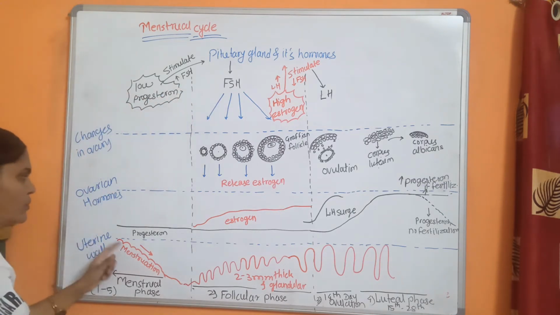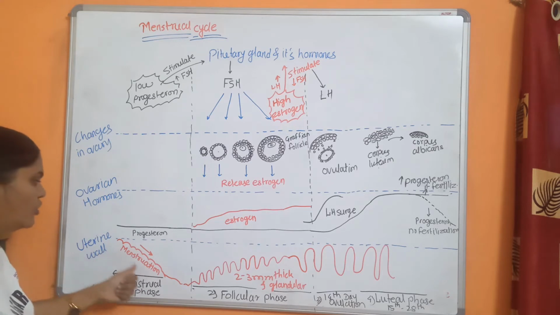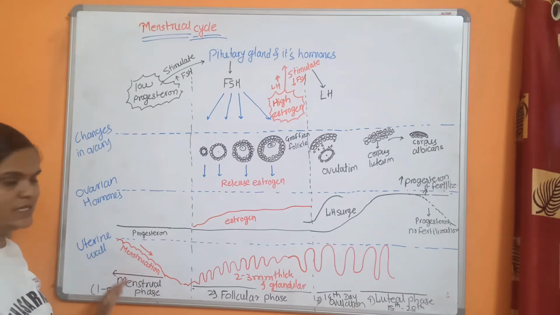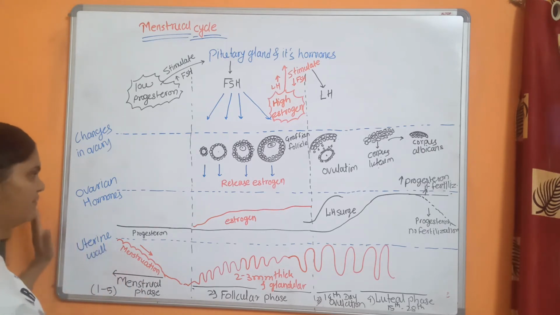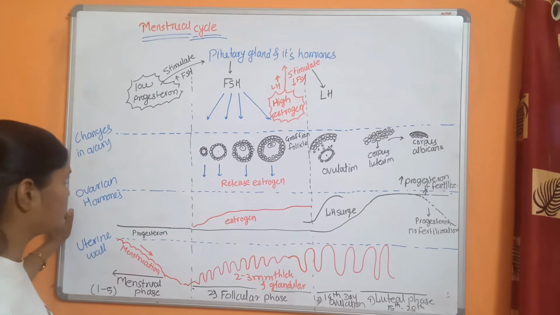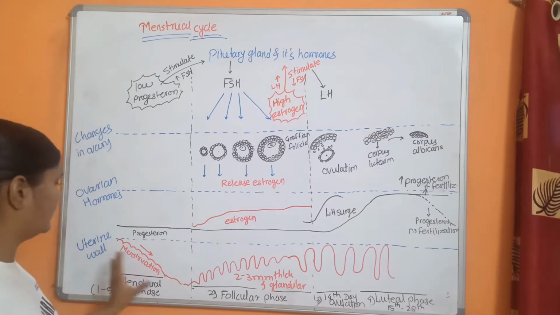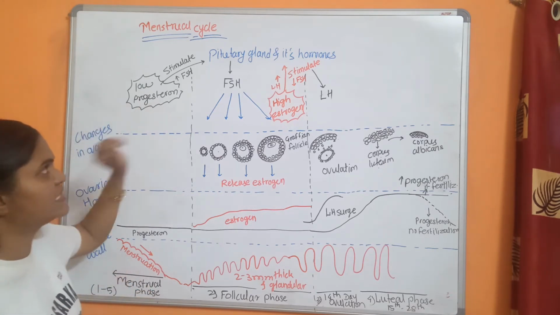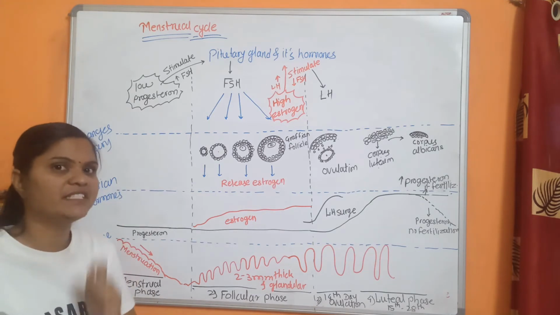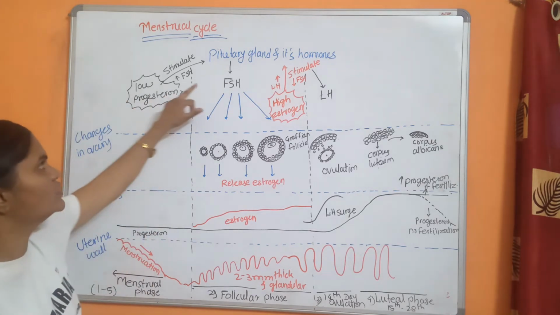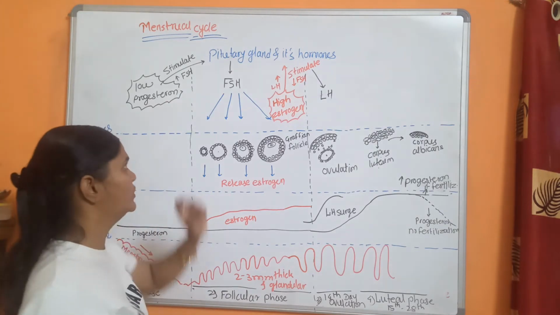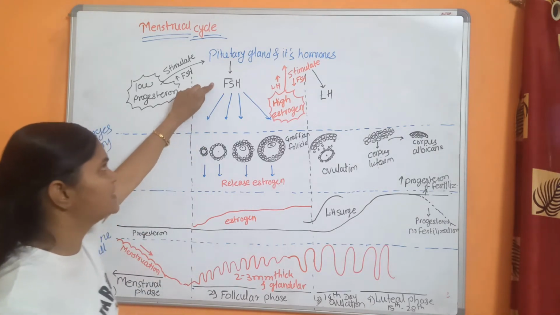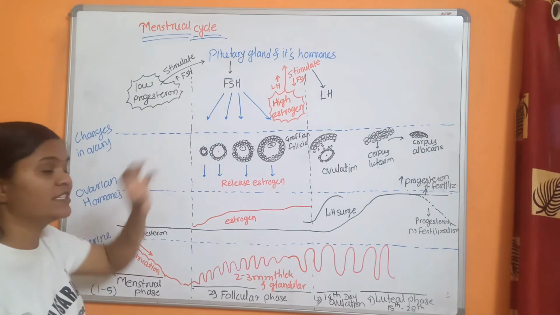And because of the low level of progesterone, the endometrium lining breaks, and that phase is called the menstrual phase. Menstruation occurs during this phase, also called the bleeding phase. Now, after this 5th day, the pituitary starts to secrete FSH hormone, which is called follicle stimulating hormone. Because of that, this FSH causes changes in the ovary.